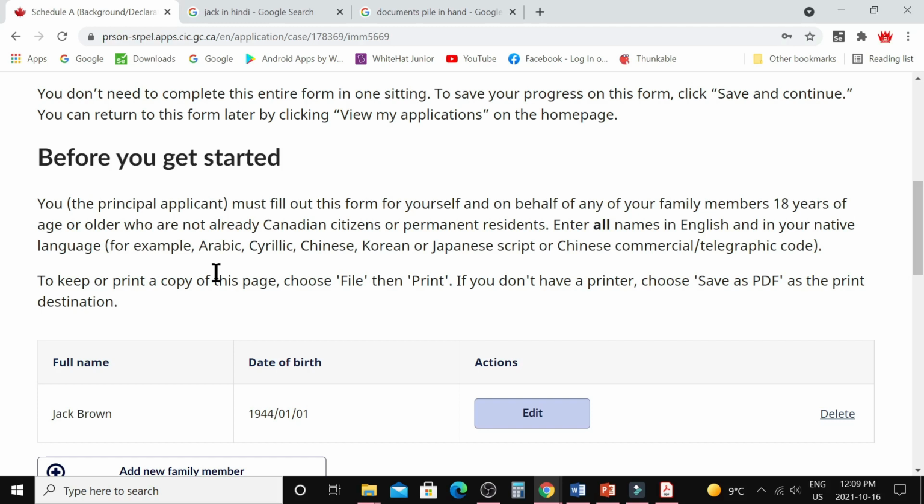Even if they are coming to Canada or not, you need to provide that form for them. So this form can be completed for the principal applicant, spouse, or any kid who is under 22 years of age and not married. So that's the answer for the first question.